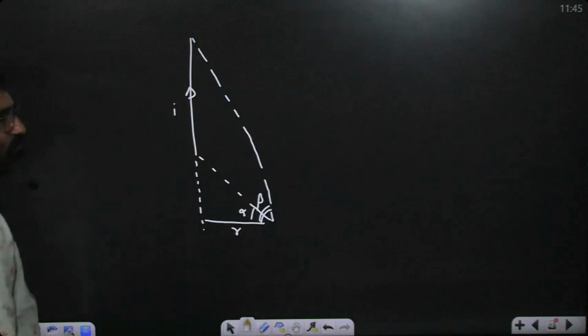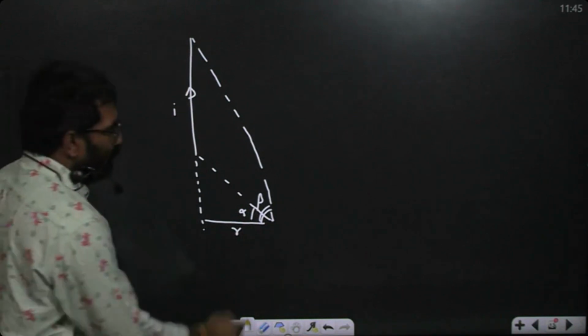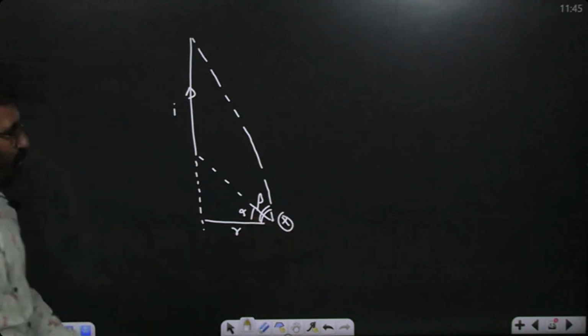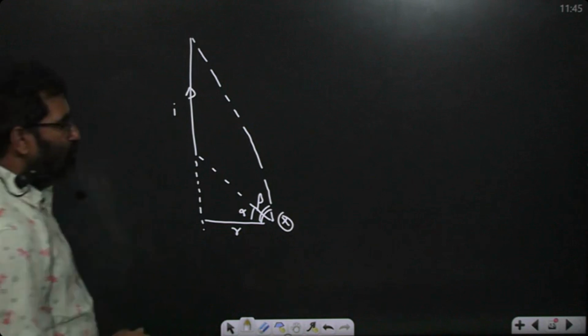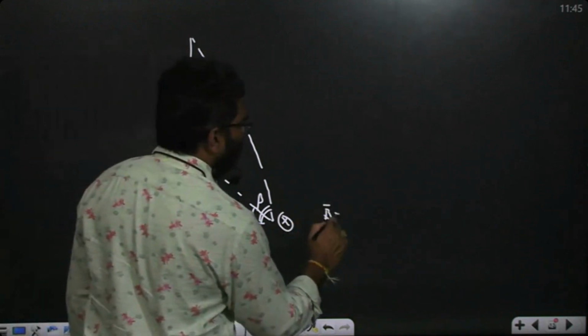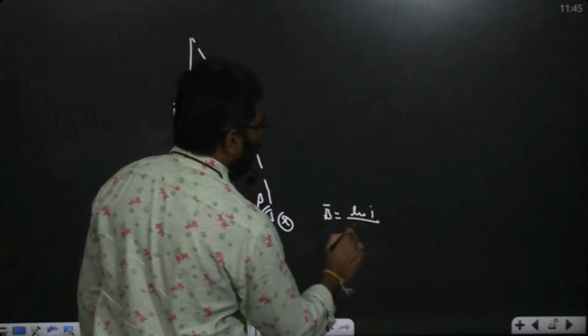Then what is your formula? Is it into the plane or out of the plane? Definitely into the plane only. So B bar is equal to what? Mu naught I by 4 pi r.